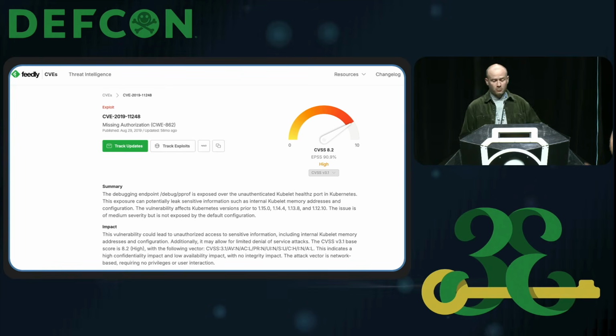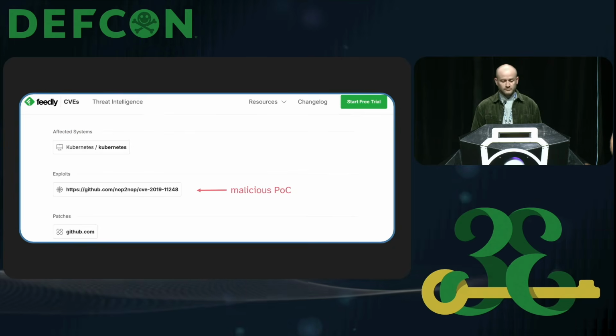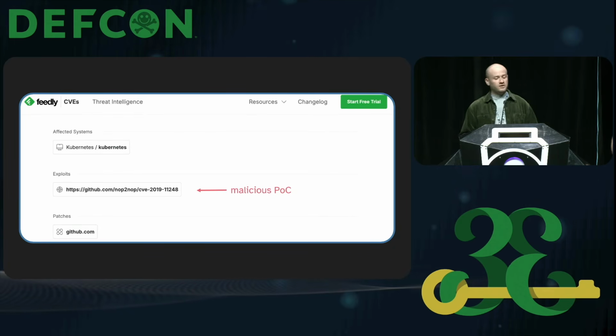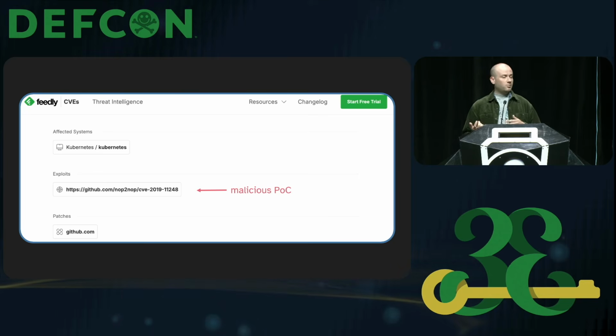Now, this is an example of a Feedly report for another Kubernetes vulnerability. Scrolling down the page, we can see that a MUT1244 malicious POC is being used as an example exploit here. So this page would typically appear in the Feedly vulnerability dashboard, which of course adds credibility to the exploit and might also lure researchers to it.